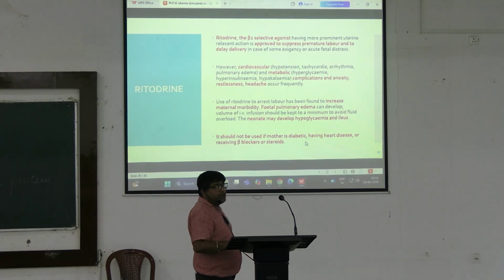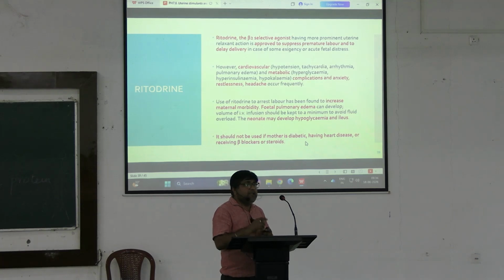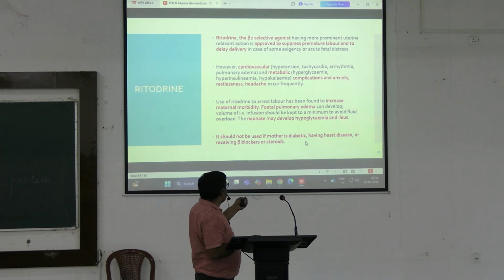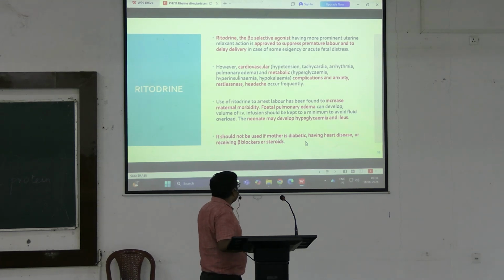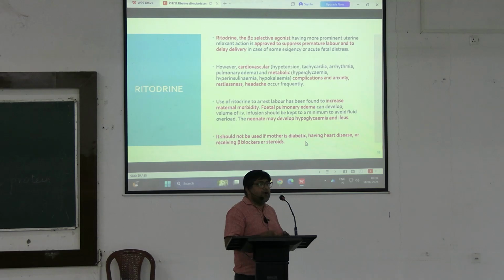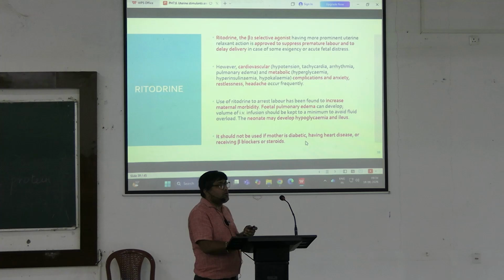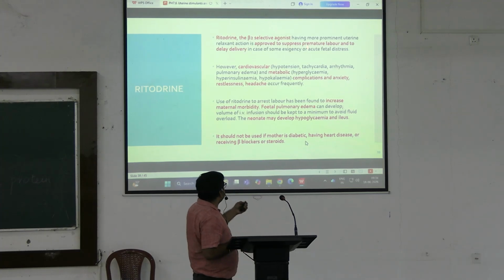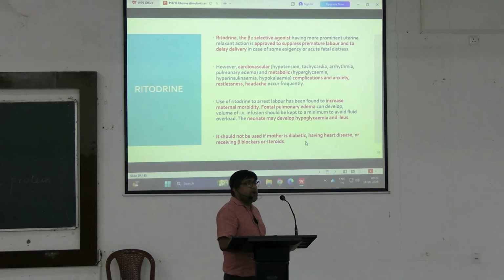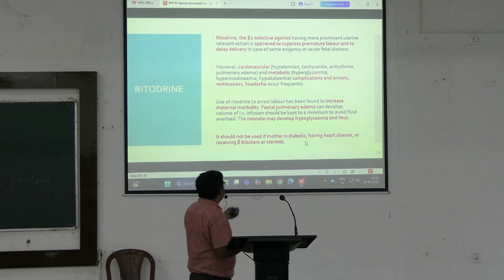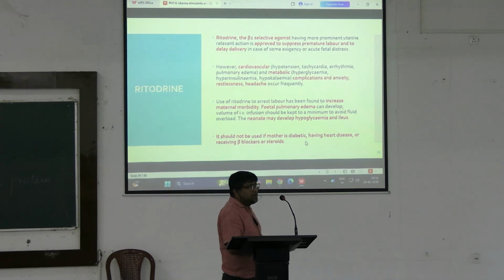Coming to ritodrine, it is a selective beta-2 agonist. Its action is more prominent on the uterus, and it is approved to suppress premature labor and to delay delivery. Problem with the drug: cardiovascular and metabolic complications. What are the cardiovascular complications? It can cause tachycardia, hypotension, arrhythmia, pulmonary edema. Metabolic, it can cause hyperglycemia, hyperinsulinemia, hypokalemia, and along with that anxiety, restlessness, headache occur frequently. These are all related to beta-2 agonist action.